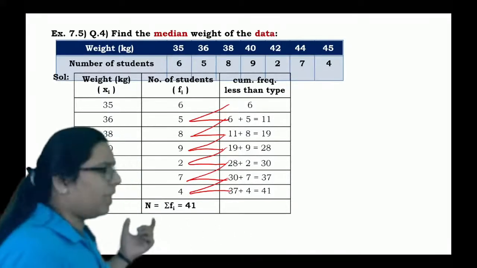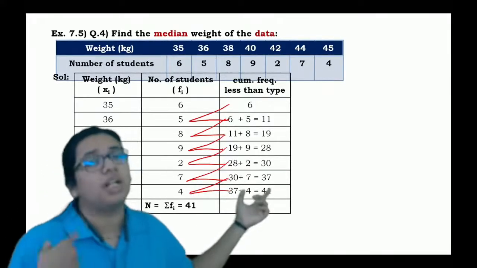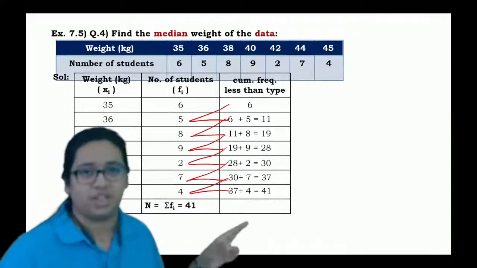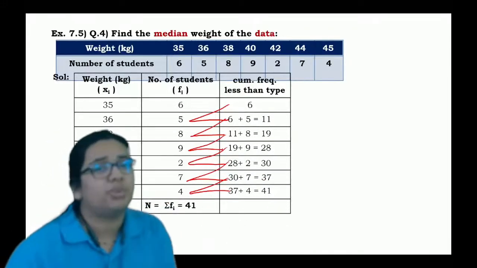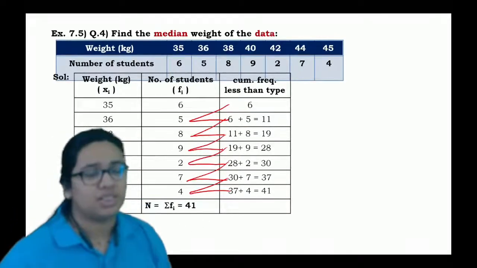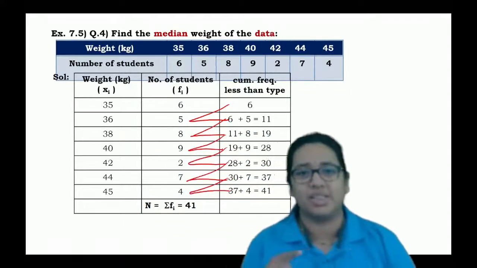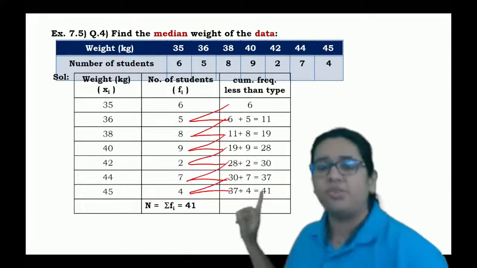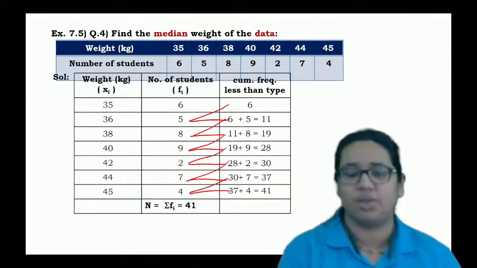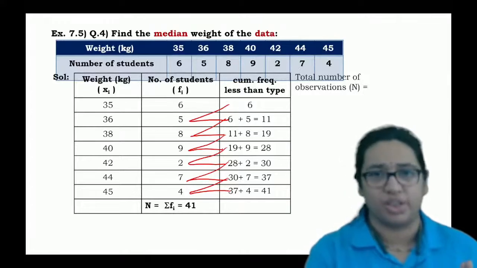If you get n equal to 41 and the summation is something other than 41, then you have to cross-check again. Less than cumulative type is nothing but writing the first frequency as it is, and after that going with the zigzag method. If the last value and the summation of fi, which is n, are the same, it means that we are in good condition.